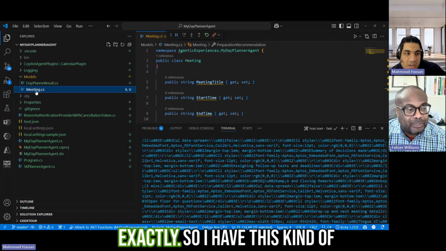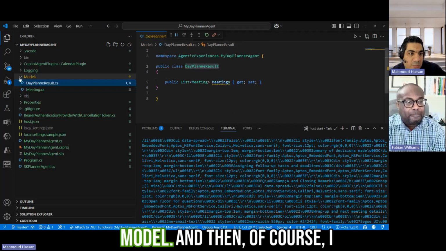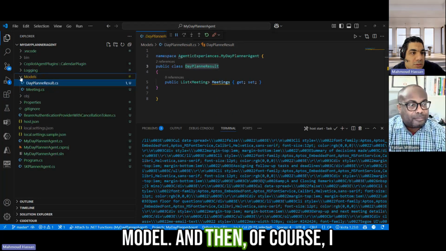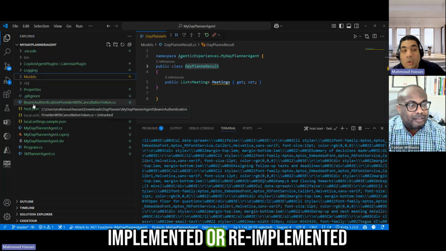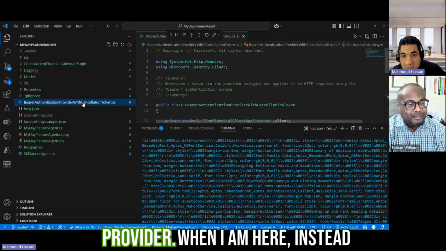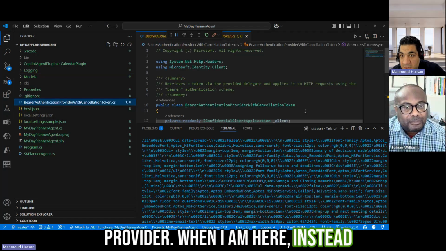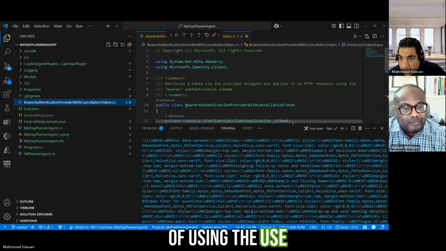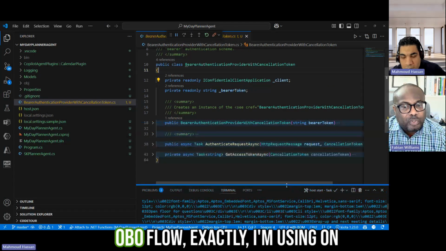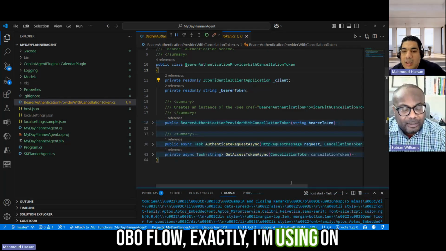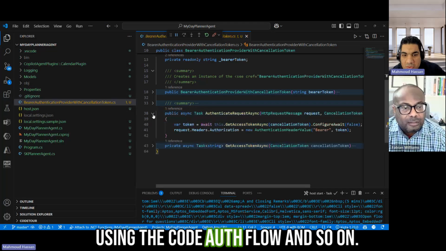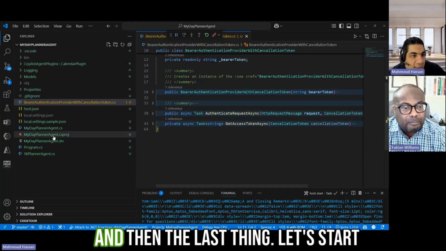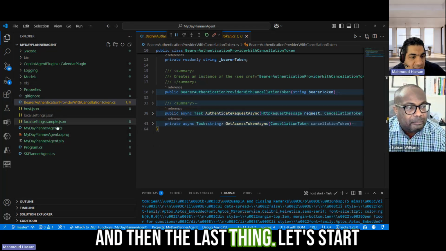And of course I re-implemented the authentication provider, where instead of using the code auth flow I am using the OBO flow, the on-behalf-of flow. And then the settings.